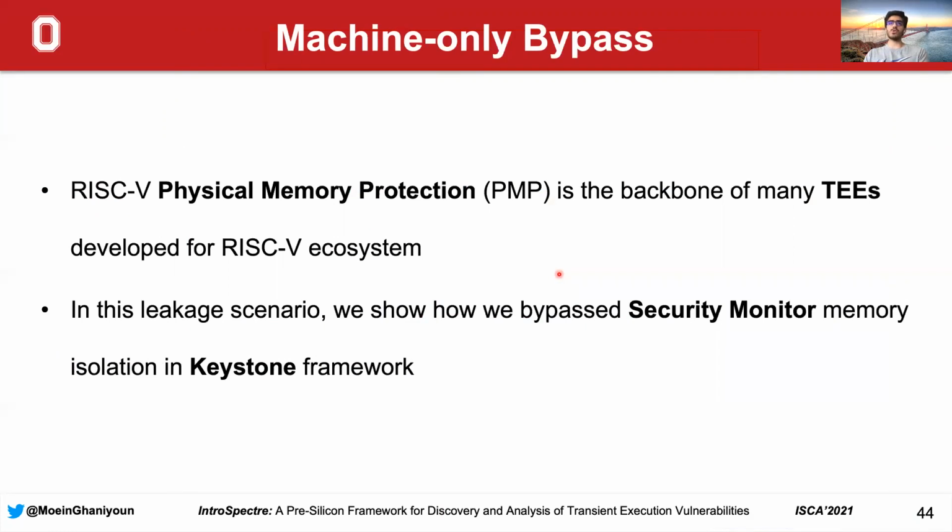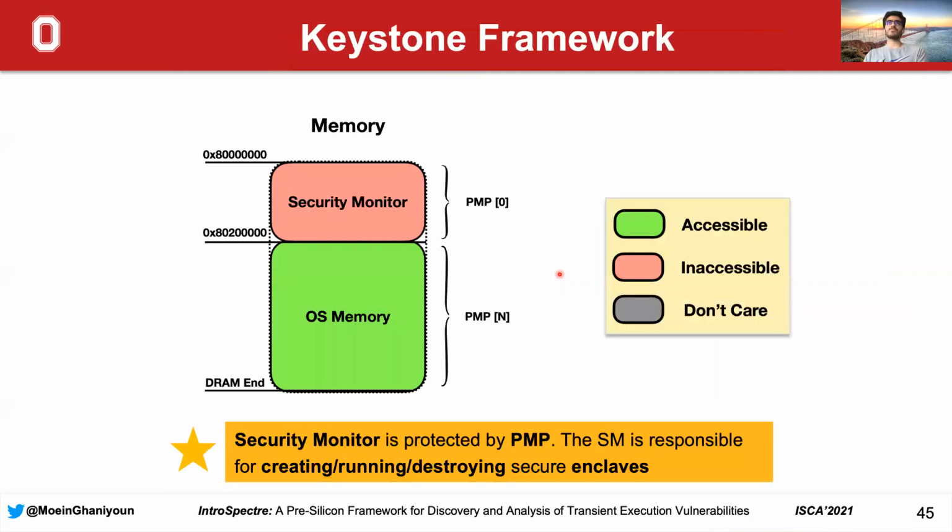And in this leakage scenario, we're going to show how we bypass the security monitor memory isolation in Keystone framework. Keystone is one of the trusted execution environment frameworks developed for RISC-V systems. So here is the memory structure of a Keystone-enabled system. Keystone divides the memory into 2 segments.